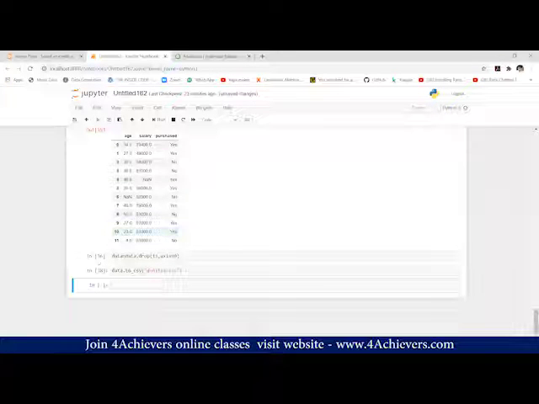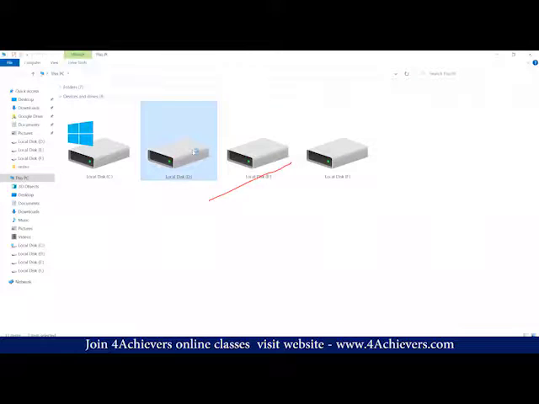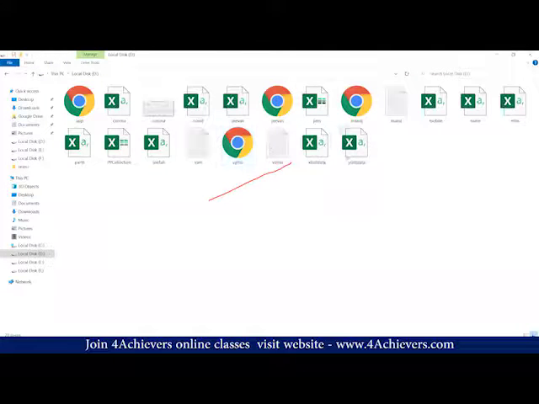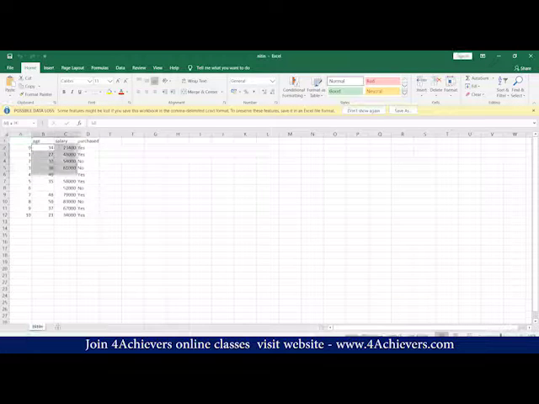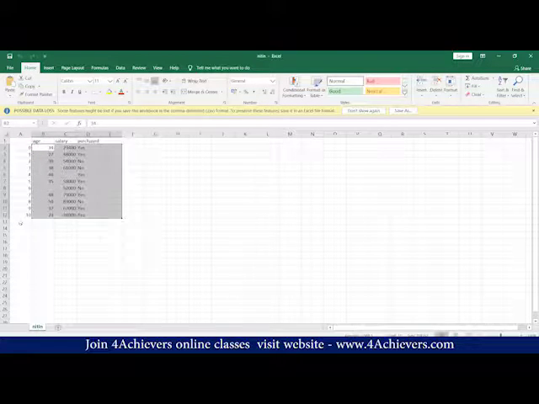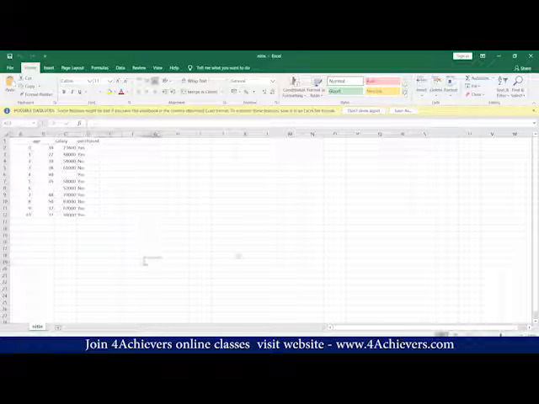We'll check in D drive whether we have this file. Here it is. You can see your data. The country column is not there, and the 11th row is also not there.